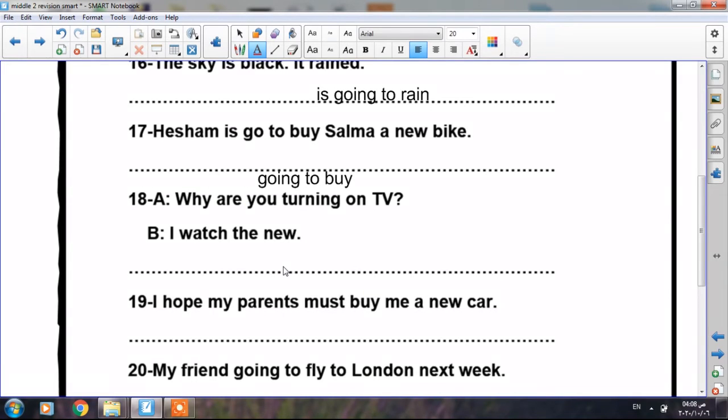Okay. Number 18. Why are you turning on the TV? It's a question. So B answered, "I watch the new." Let's correct the mistakes. Why are you turning on the TV? Because B decided to watch the news. So I'm going to watch the news, or I can either say I will watch the news. Okay, it's a quick decision. In the quick decision, I use will plus infinitive because at once, it's a quick decision. He decided at once to watch the news. So I have to say will watch. Will watch.